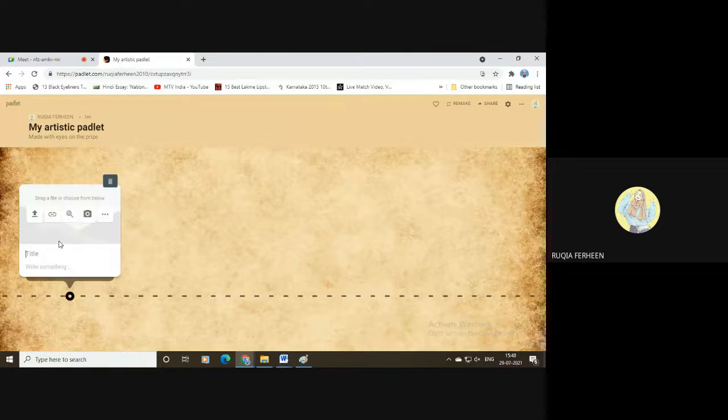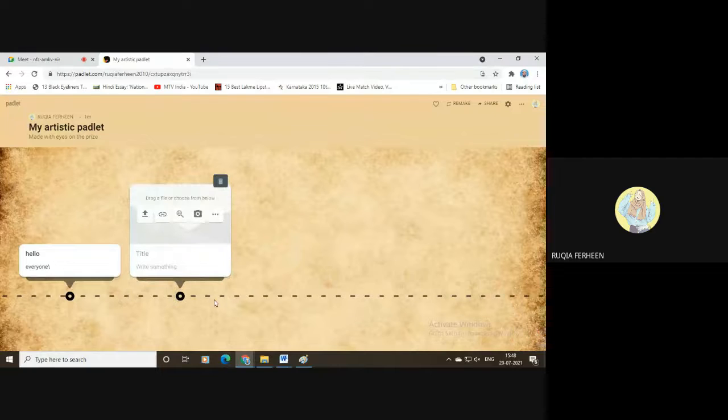You just need to double click on the screen. The post will be visible. You just need to add anything like hello. The first post, the second goes like this only, one after the other.